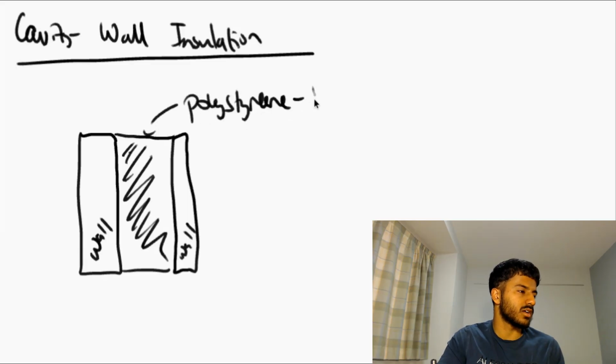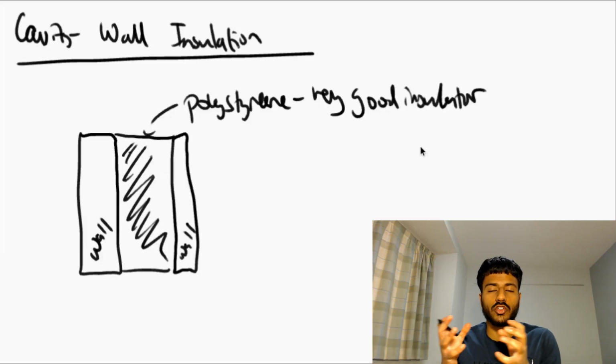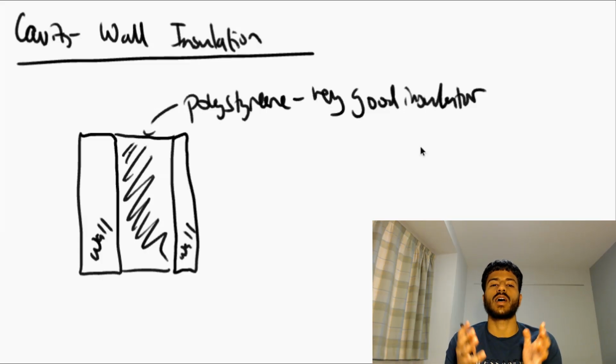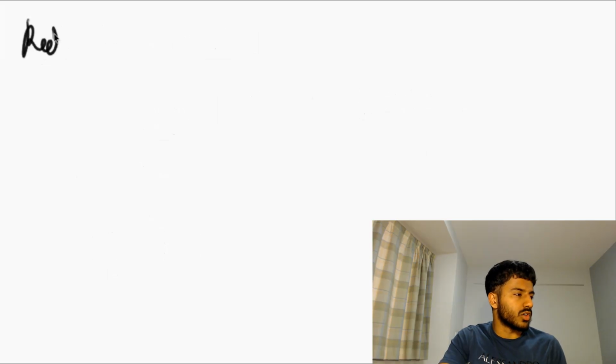And this is a very good insulator. And with polystyrene being a very, very good insulator, what you're doing is you're reducing the amount of heat that is dissipated through your house's walls. And very good insulators are very bad at allowing heat to be transferred through it. This is one of the ways you can reduce dissipation